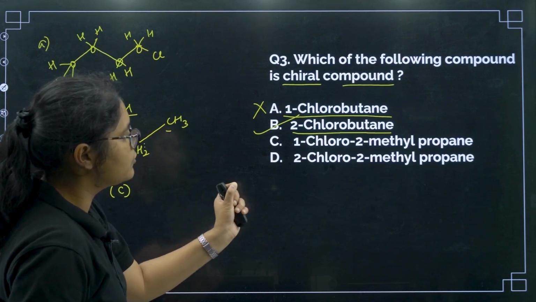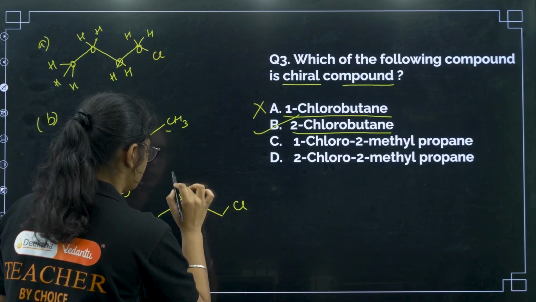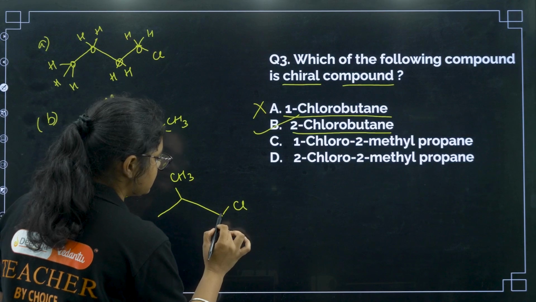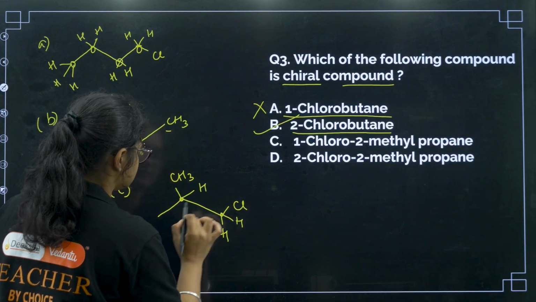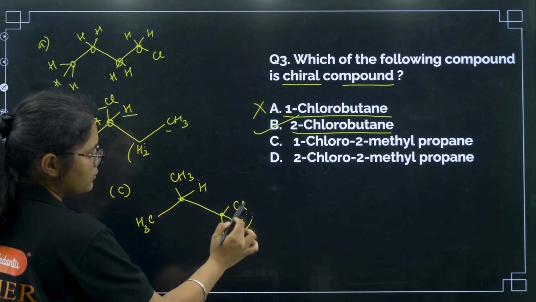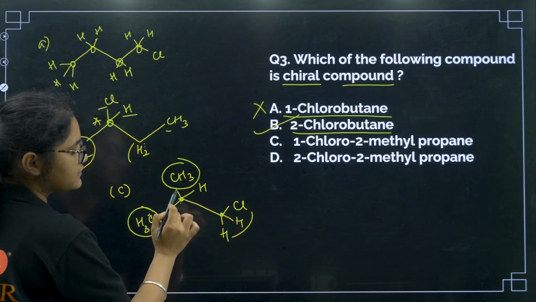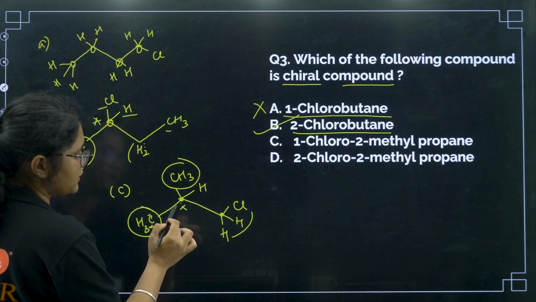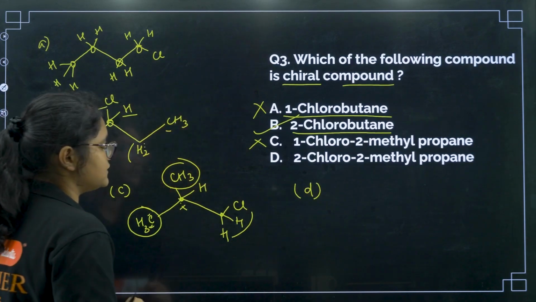Next, option number C, what is it? 1-chloro-2-methylpropane. Okay, so we have propane, 1 chloro, 2 methyl. Now if I see this particular carbon, it has 2 hydrogens, right? This carbon has 1 hydrogen. Now if you see this carbon, here we have a chloromethyl group, here we have methyl group, and here also methyl group. So 2 groups of this carbon are same. Next, this carbon has 3 hydrogens, so this is optically inactive, so that is why that answer is wrong.